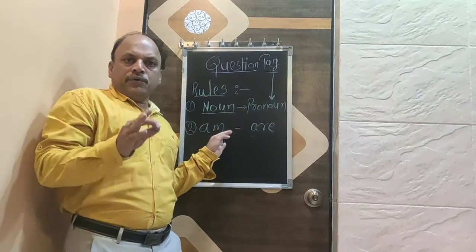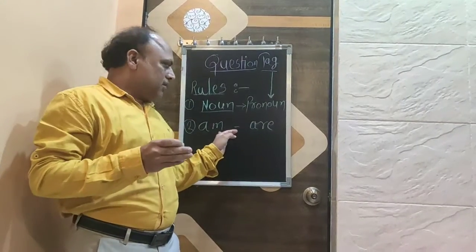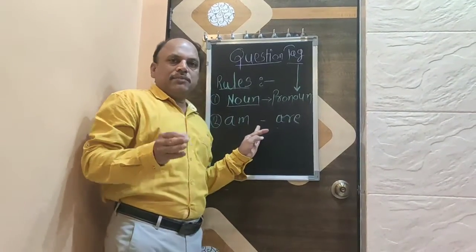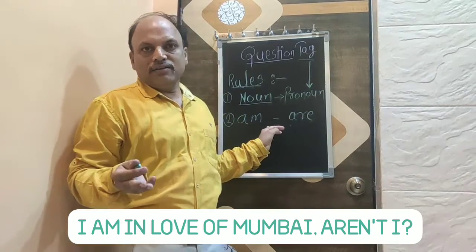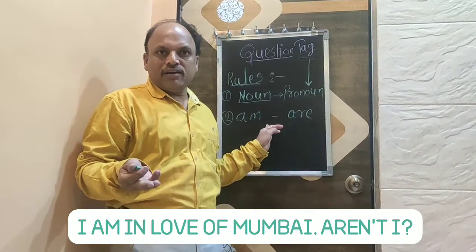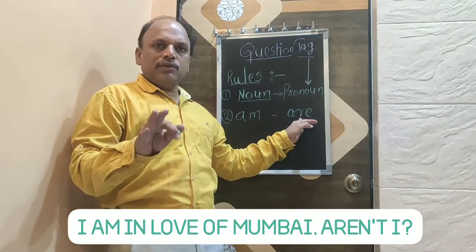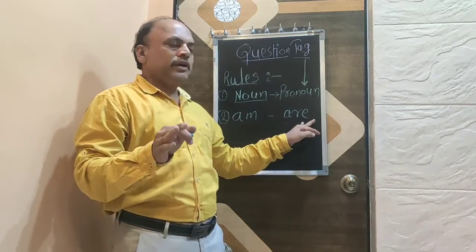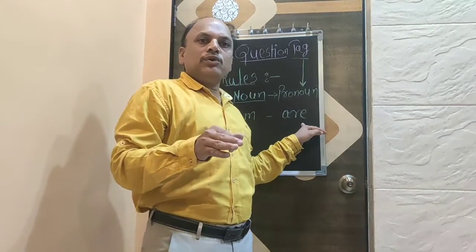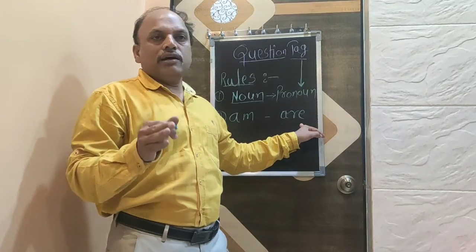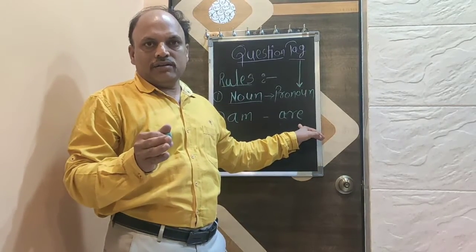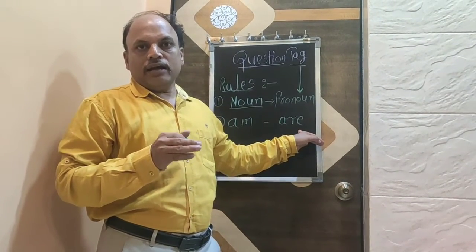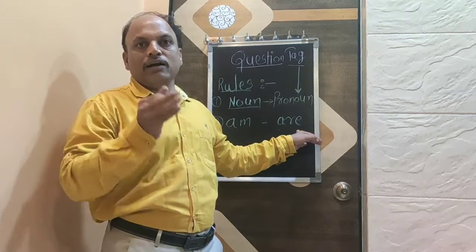Come to the second rule. Here, whenever there is am, we are going to use are in question tag. For example, I am in love of Mumbai, aren't I? With this example, you will come to know we have not used am, we have used are. So, in question tag, we are going to use aren't I, aren't in place of am. There will not be am again. There will be aren't I always.